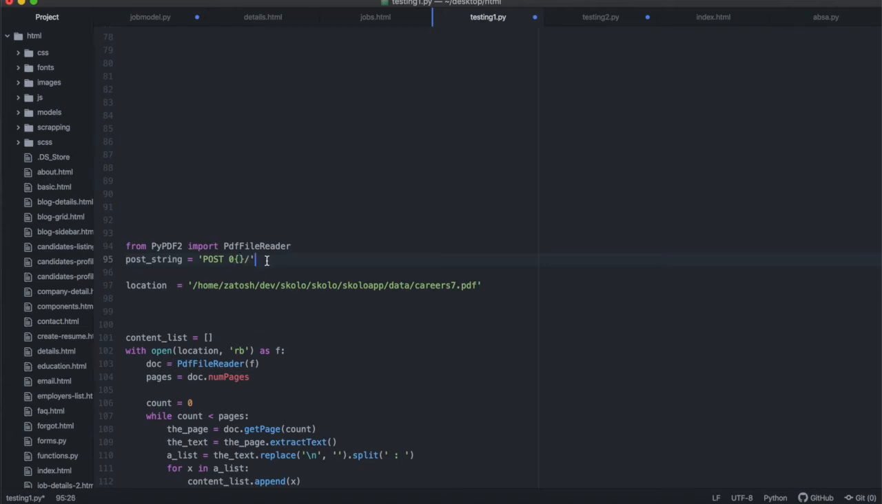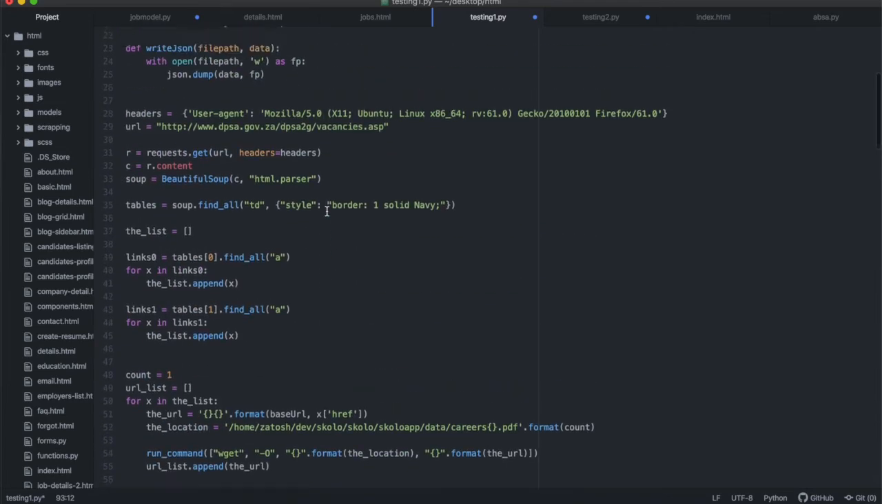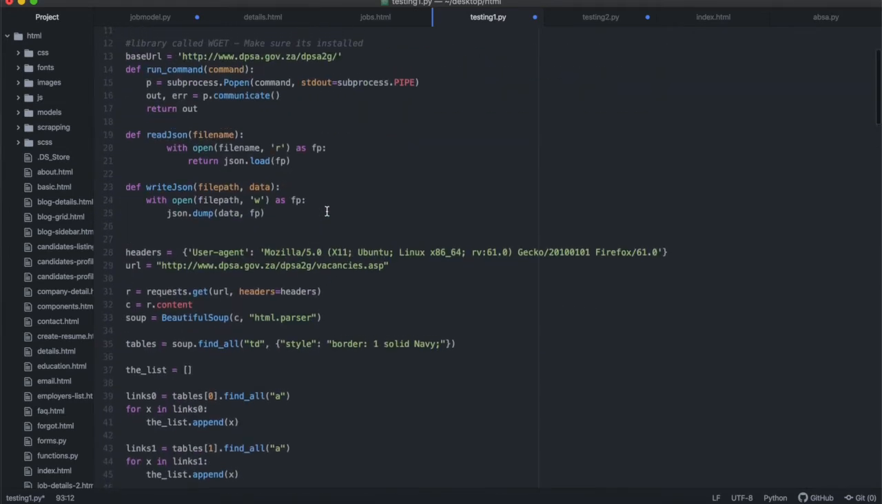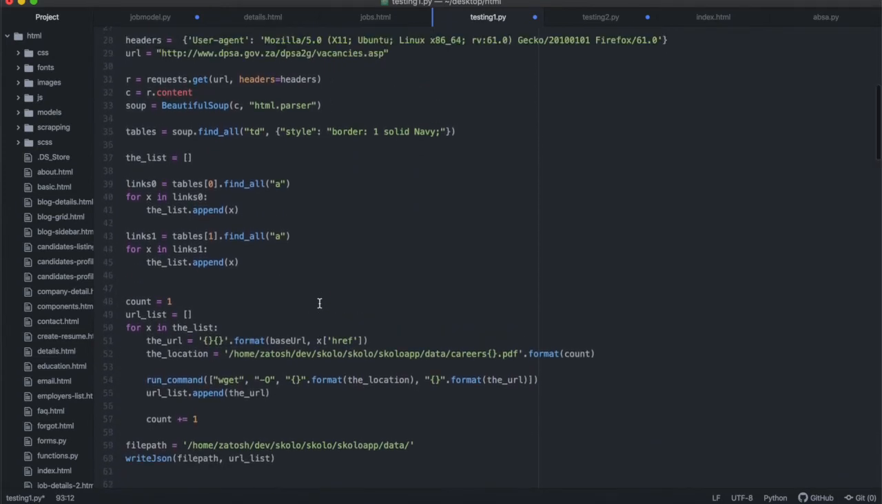So that you don't know what this number is, and then you could say format the circular. If you didn't know what this number was, you would define the circular over there. You would define the circular in the code, because you're fetching your URLs. Every time you get your URL, where are we fetching our URLs? We're getting our URL list.